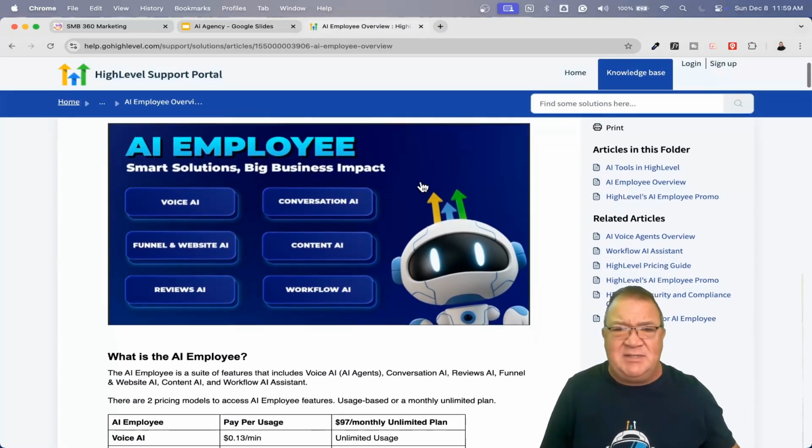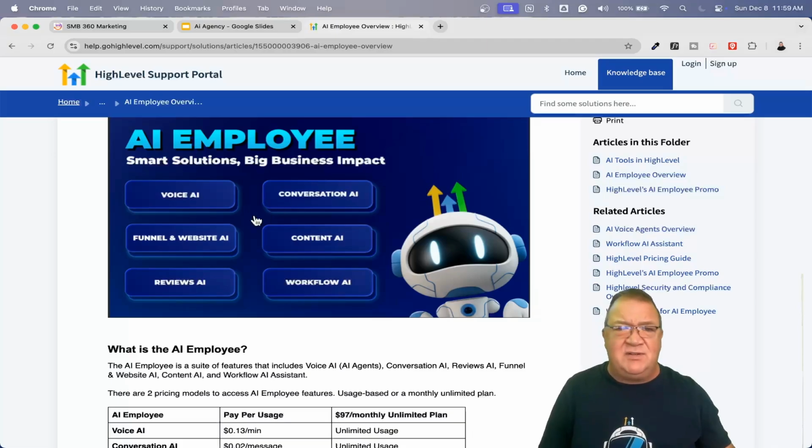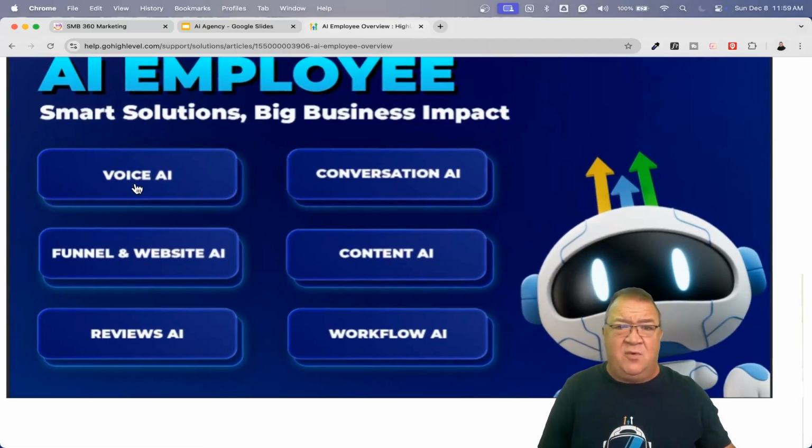Now, for the AI employee, I do want to hop over to a help article and use this as a basis to help you understand where we're at. Here are the features that come with the AI employee. You get the voice AI. This is a new cool feature, like a virtual employee. If you don't have anybody answering the phones 24/7, the voice AI is going to be great for that because you can get it configured and set up, and it can answer and route calls to you appropriately.